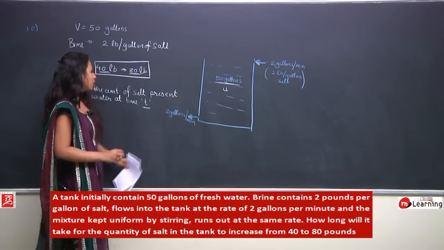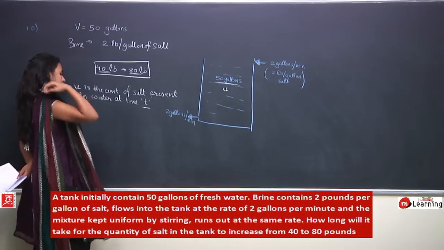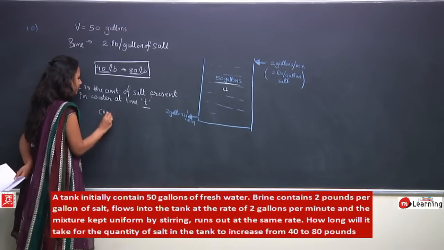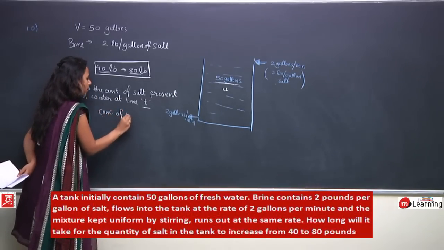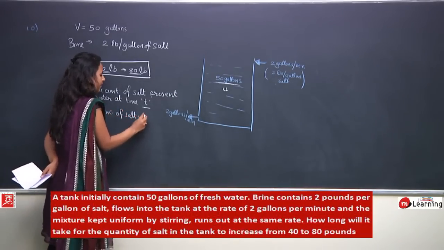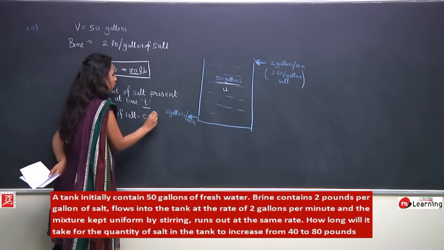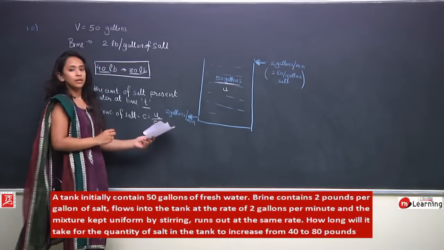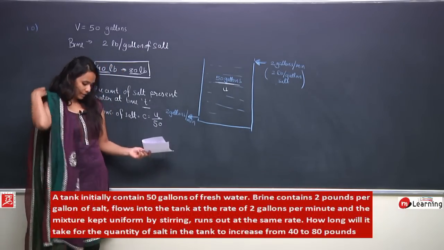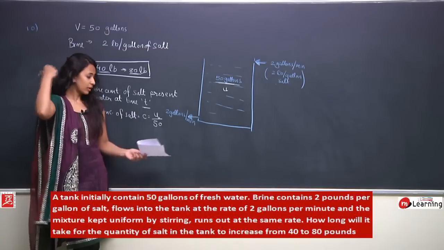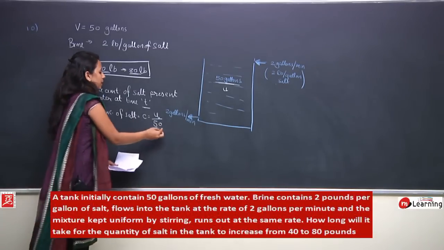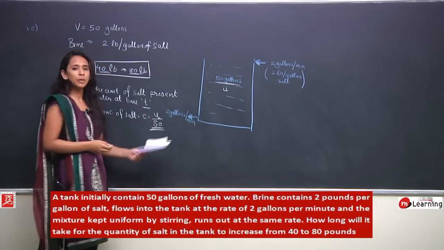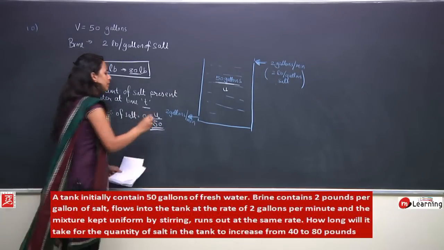So what would be the concentration of salt? Concentration of salt, let us say C, would be equal to u upon 50: the amount of salt present in water divided by the total volume of water, which is 50 gallons. This is the concentration of salt, and the unit would be pounds per gallon.